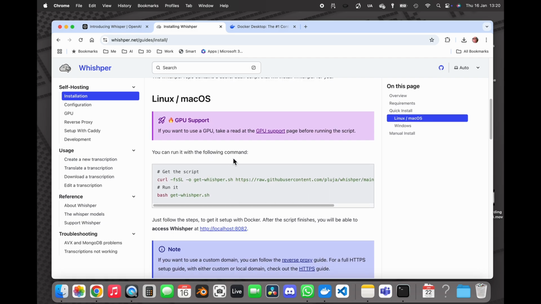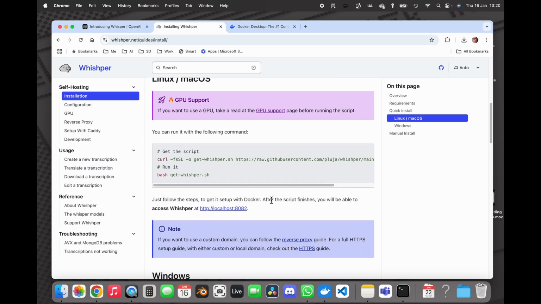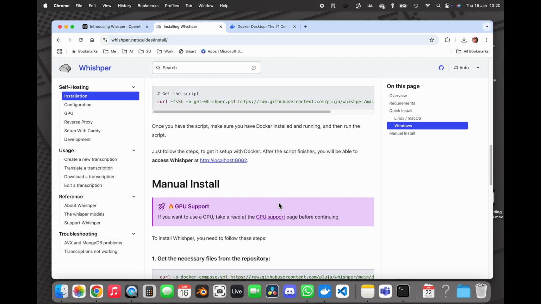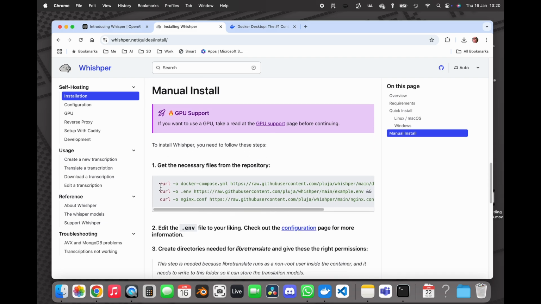I've got some instructions here on how to install. I personally find the automated version troublesome, to say the least. So I've had some issues with that. So rather than do that, I'm going to go down to the manual steps and do each of these in order.